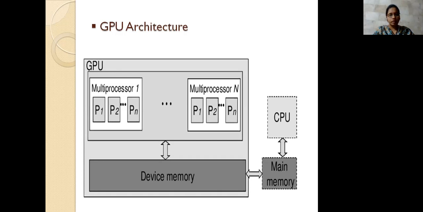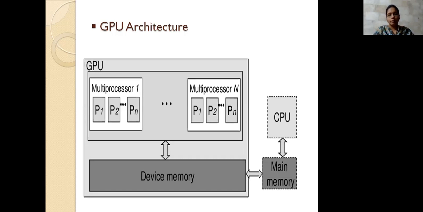So we have the GPU processing unit. In that we have multi-processors, other than a core as present in the CPU. Here multi-processing will be executed simultaneously. Other than the main memory that we choose for the CPU, the GPU maintains another memory, the device memory, for the processing of its cores and of the multi-processors.